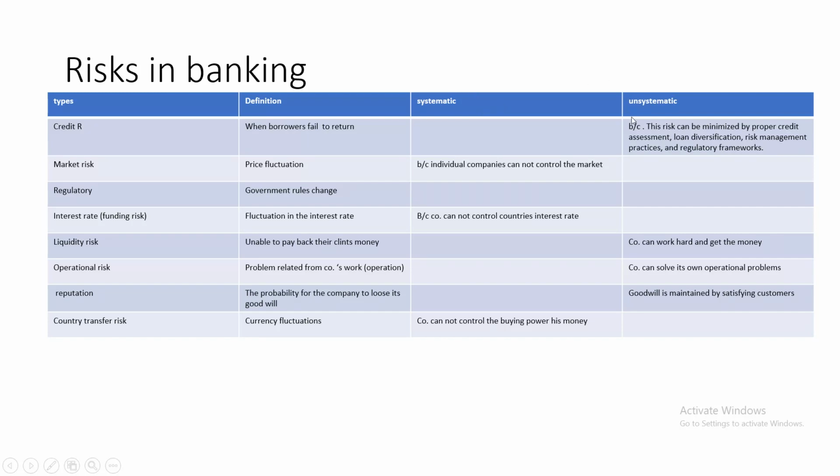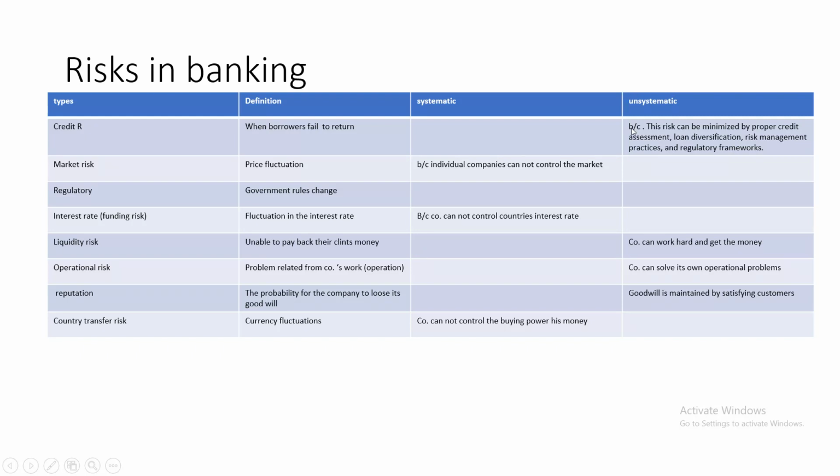Systematic risk is a risk that cannot be avoided by the company. However, unsystematic risk is a risk that can be avoided through the performance of the company. So if the company works hard, it can avoid unsystematic risks while systematic risks remain. Credit risk is an unsystematic risk, meaning that the company can avoid this kind of risk.